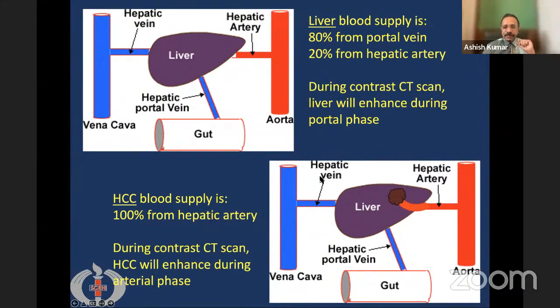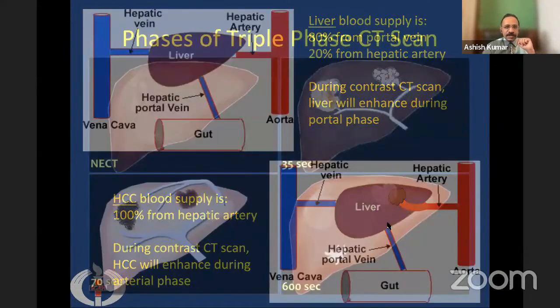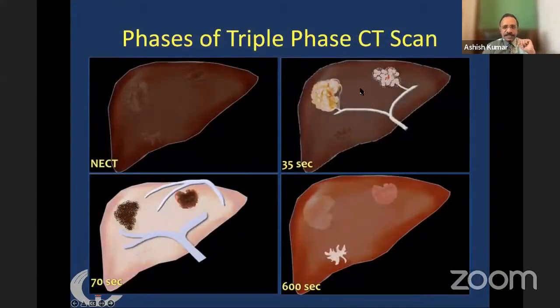Because of this factor, whenever we do a contrast enhanced CT scan in a cirrhotic liver with an HCC, the HCC will enhance during the arterial phase, the early phase. And during the portal venous phase, when the rest of the liver is enhancing, at that time it will not enhance. So relatively, it will appear as if the enhancement has washed out. So these are the phases of triple phase CT scan.